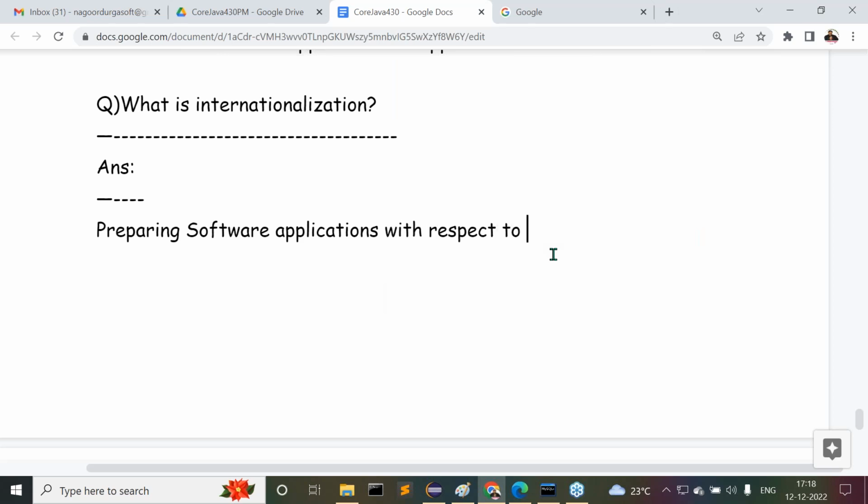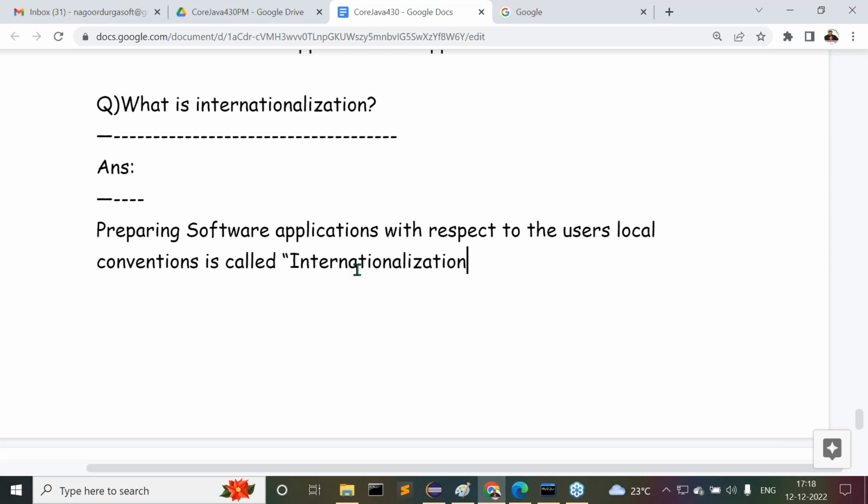Preparing software applications with respect to the user's locale, that means the user's local conventions, is called what? Internationalization.